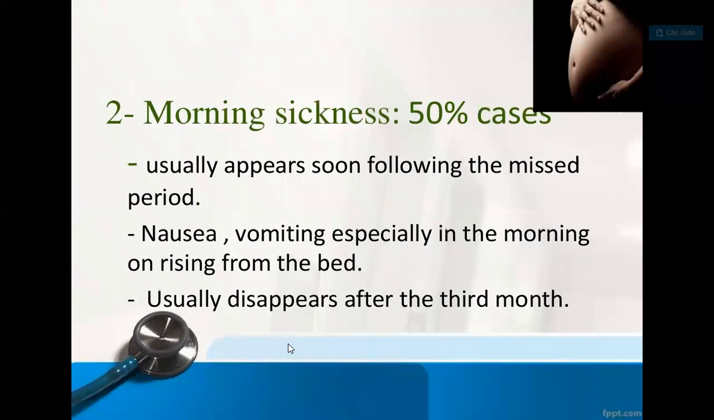So the next symptom: first we saw amenorrhea. The second symptom, the most important, is morning sickness. In percentage terms, it is about 50% of cases that we observe. It usually appears soon following the missed period. Then there is nausea and vomiting, especially in the morning or on rising from the bed. And basically it usually disappears after the third month.